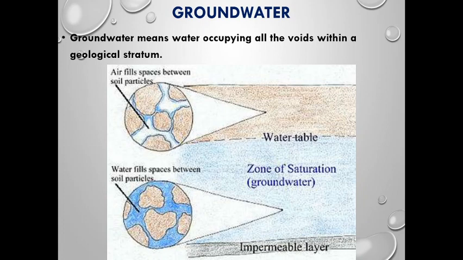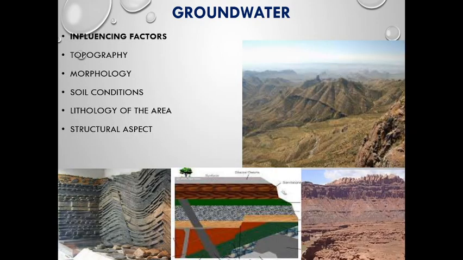The air fills spaces between the soil particles, and you can see in the next image, the water fills the spaces between the soil particles. When it is filled with air, that will be called a zone of aeration or unsaturated zone. When it is filled with water, that particular zone in the geological stratum will be called a zone of saturation or groundwater zone, simply the water table. Then you can also see an impermeable layer, which will hold the water from draining in that particular region.